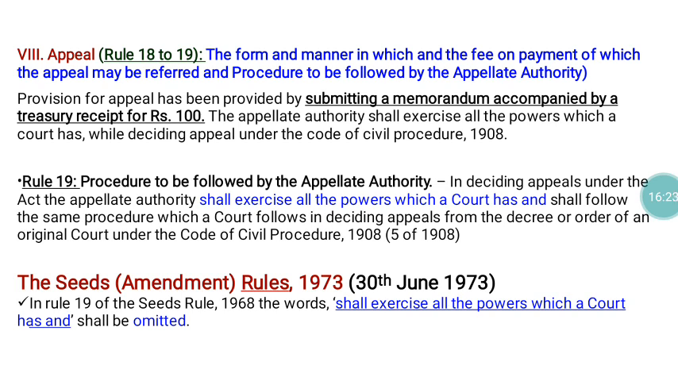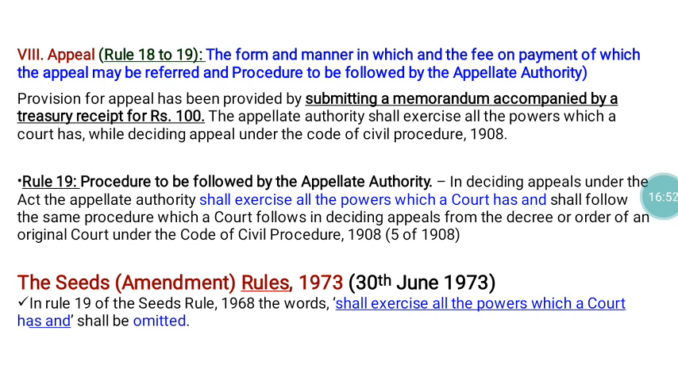Now this alone is there: in deciding the appeal under the Act, the appellate authority shall follow the same procedures which a court follows. So some modifications were introduced in rule 19 of part 8. That amendment was passed on 13th June 1973. So part 8 of the seed rules deals with the appeal.